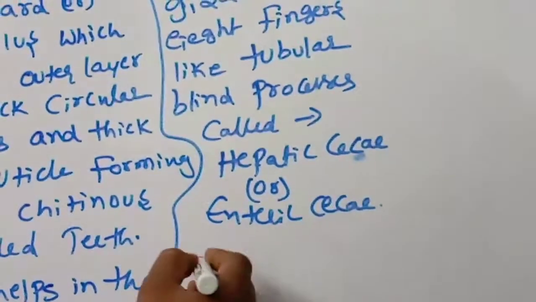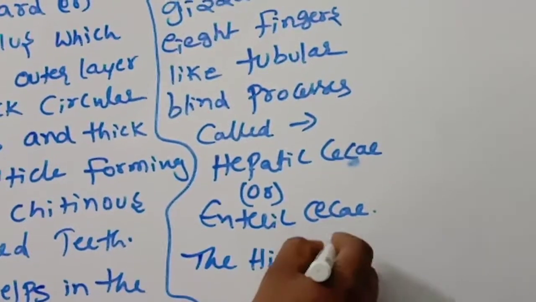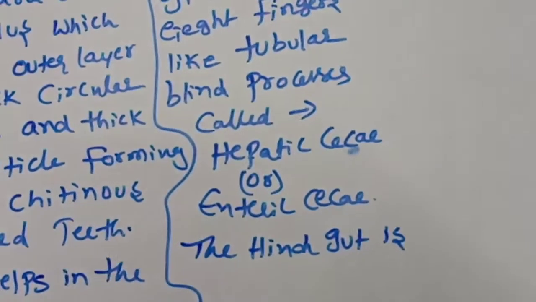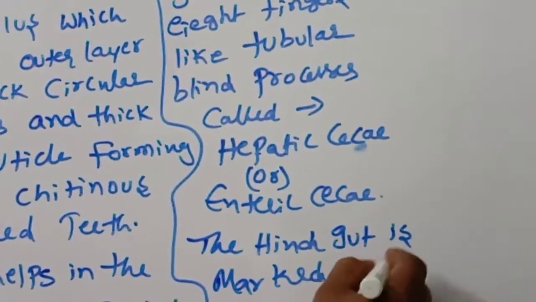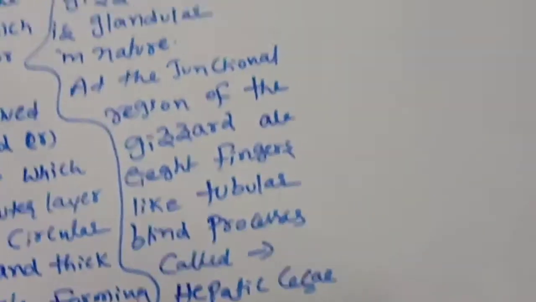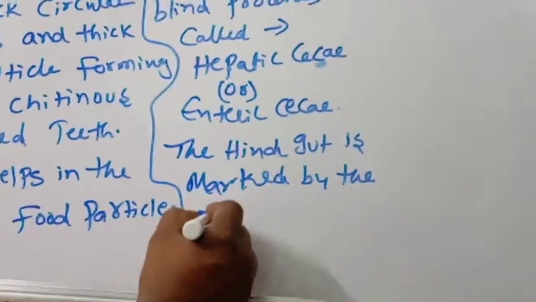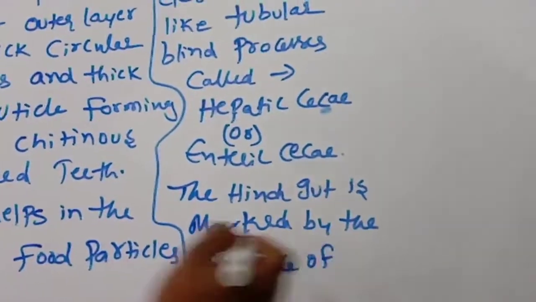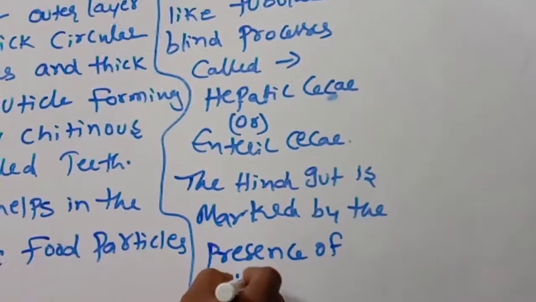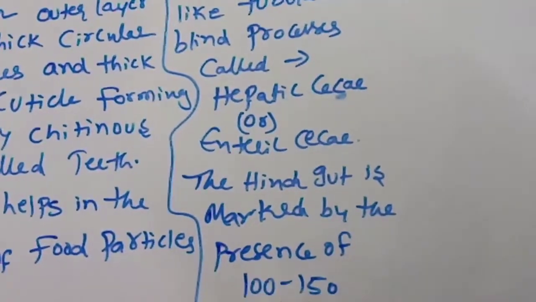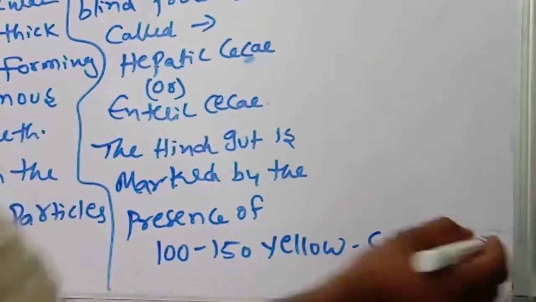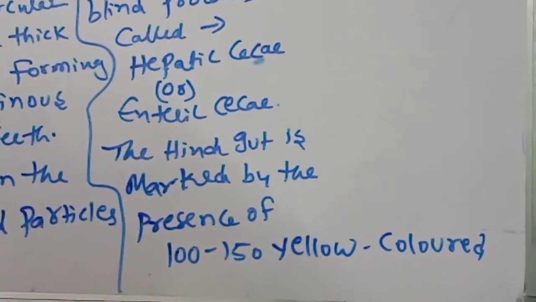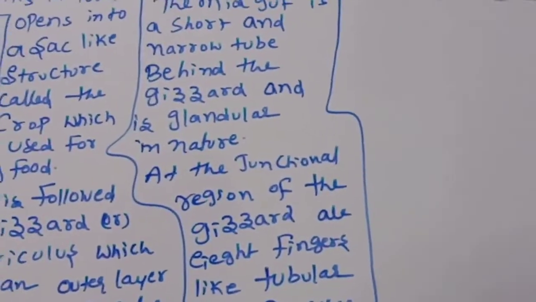The hindgut is next. The hindgut is marked by the presence of 100 to 150 yellow colored thin filaments.